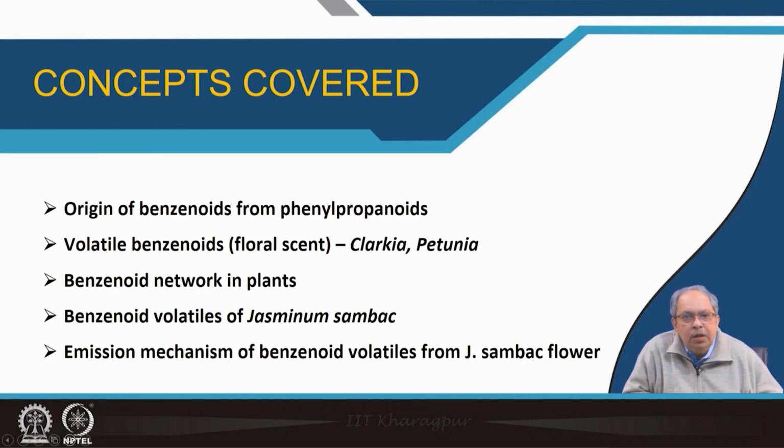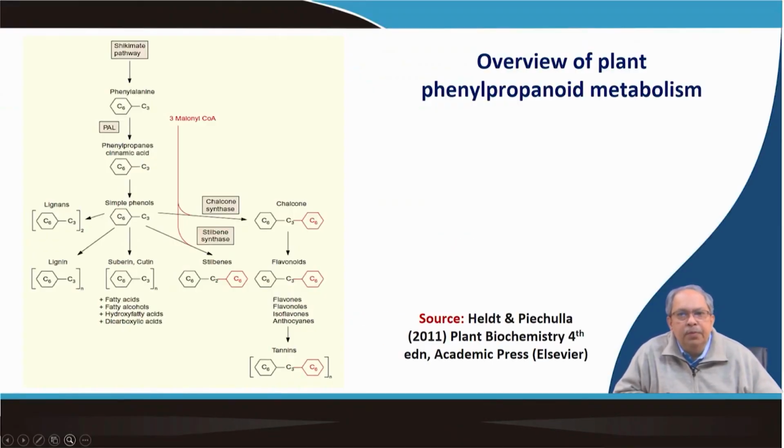Once we discuss all these things, I will discuss a little bit of the work my lab is doing on the benzenoid volatiles of a very popular Indian fragrant flower, Jasminum sambac, or Bela. And then we will also talk about the emission mechanism of this benzenoid volatile emission, particularly in terms of physiology. So, I hope you will find it interesting as well.